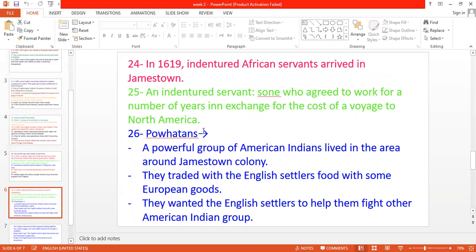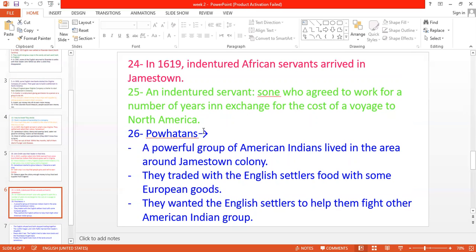Powhatans. Who are the Powhatans? The Powhatans are a powerful group of the American Indians. Those American Indians lived around Jamestown colony. And in the beginning, when the English people arrived and settled in Jamestown, they were trading with the Powhatan people. Okay, they were trading food for some European goods and so on.